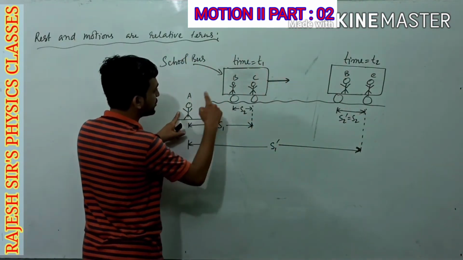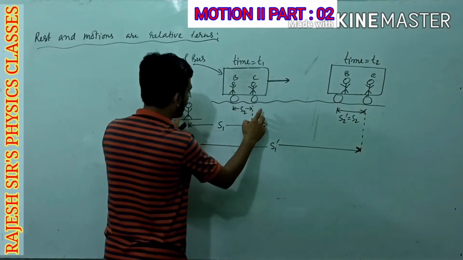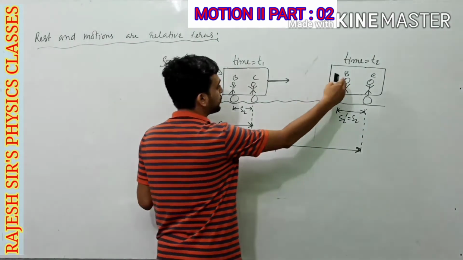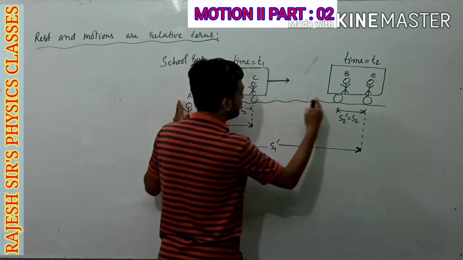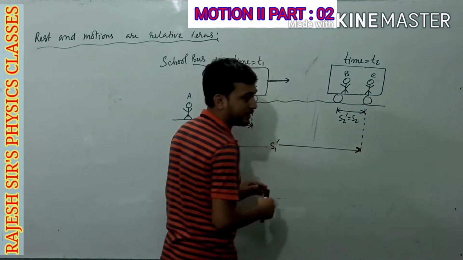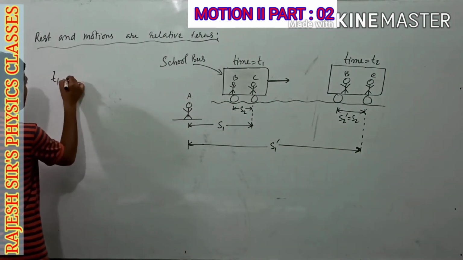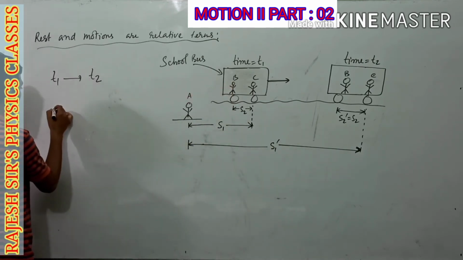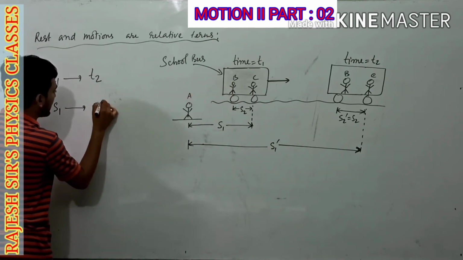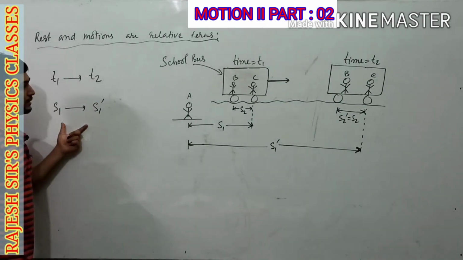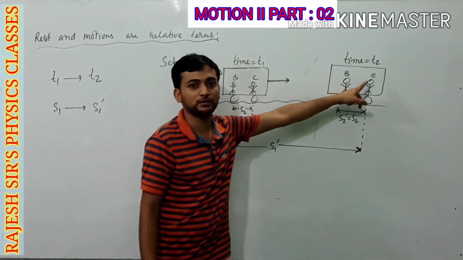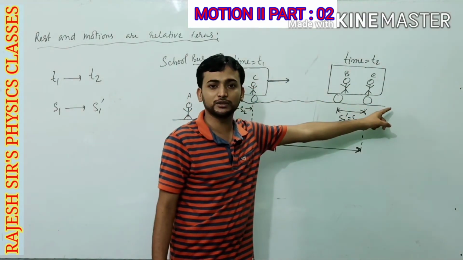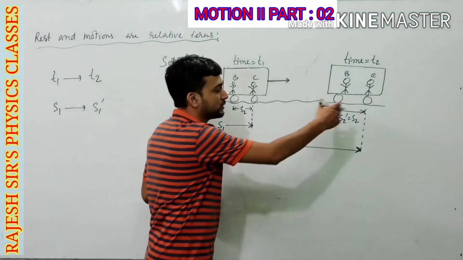When A tries to find the separation of friend C, what will be the result? S1. After time t2, what will be the separation between the same two friends A and C? It will be S1 dash. So as time increases from t1 to t2, the separation between A and C increases from S1 to S1 dash. That means friend C is in motion with respect to friend A because friend C is going to change its location with respect to A towards right.